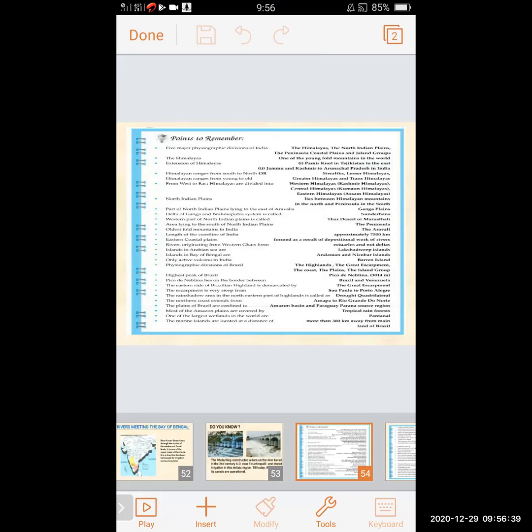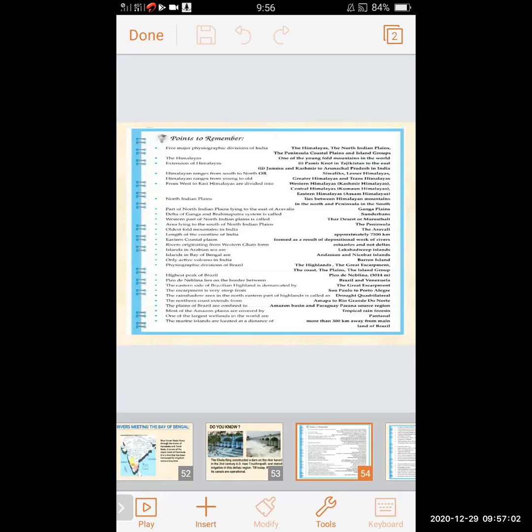Western part of North Indian Plains is called Thar Desert or Marusthali. Thar Desert is in Rajasthan and it is located in the western part. The western part of North Indian Plains is called Thar Desert, or it is also called Marusthali.